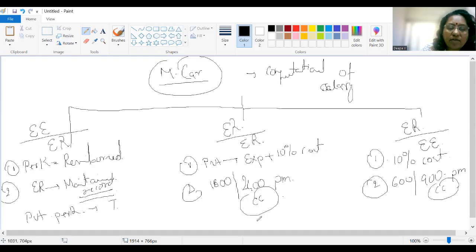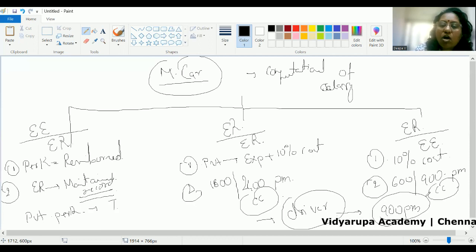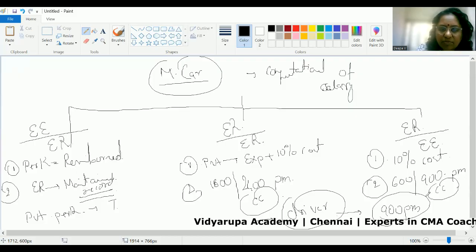Another important aspect that you have to note in this provision is the driver. If the car is given to you with the driver, then the perk for the driver should also be taxed in the hands of the employee, which is 900 per month. So all these provisions or calculations are applicable if the car is used for private use or partly for official and private use. If it is fully for official use, then there is no question of taxable perquisite computation.